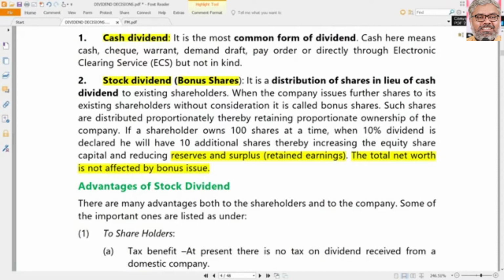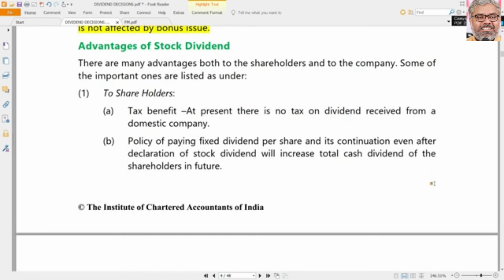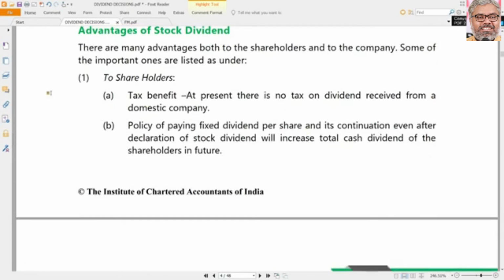Cash dividend can be paid in the form of cash. So cash does not mean the company knocks the door and gives currency to the shareholders. It can give in the form of checks, warrants, demand drafts, direct bank transfers. That is all part of the cash dividend, but not in kind. In India, dividend in kind is not allowed. That is illegal. In some other countries, it is not a problem. Dividend can be given in kind also in some other countries like America. But in India, dividend cannot be given in kind. It has to be given either in the form of cash or in the form of bonus shares. That's all. These are the only two ways that dividend can be distributed to the shareholders in India.